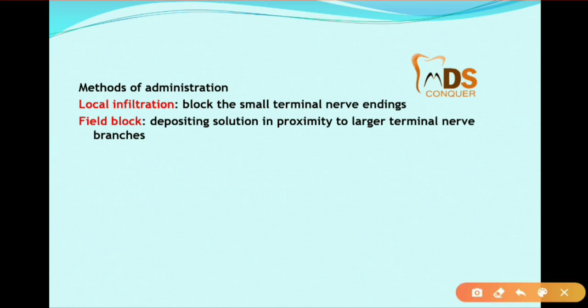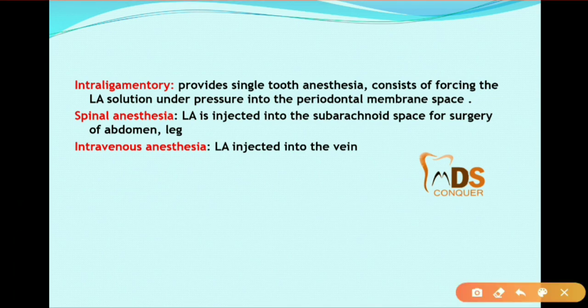Methods of administration include local infiltration, where only terminal nerve endings are blocked; field block, which is in proximity to the large terminal nerve; and intraligamentary, which provides single tooth anesthesia. Spinal anesthesia, as everyone knows, is LA injected into the subarachnoid space. Intravenous anesthesia is where the LA is injected into the vein.